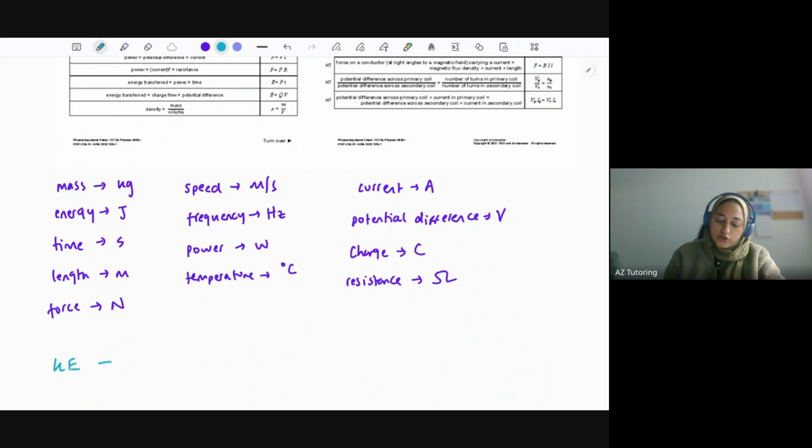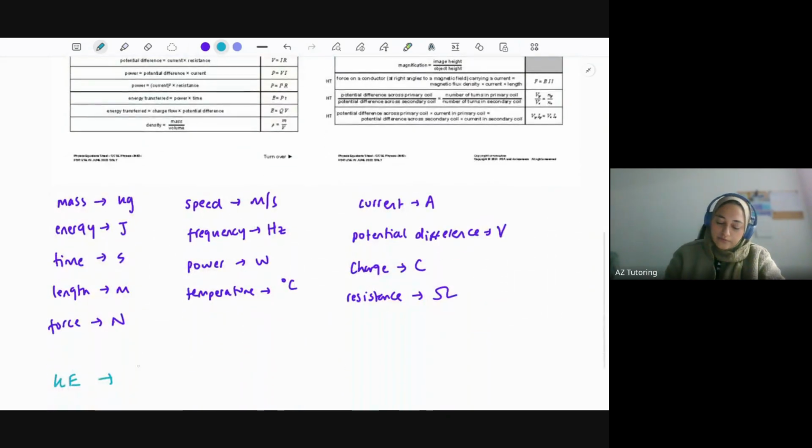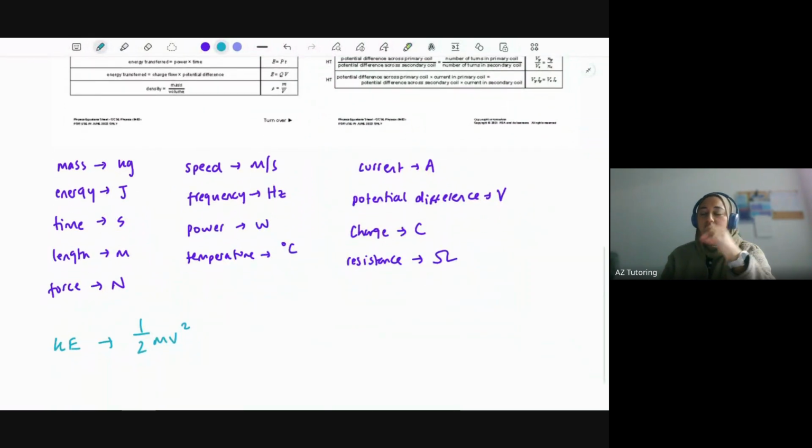We've got kinetic energy, which the equation it says there is half mv squared, where m is the mass and v is the velocity. So if you were to think about it, kinetic energy involves movement. So you can figure out from looking at the equation, if you change certain variables in that equation, what's going to happen to the equation.